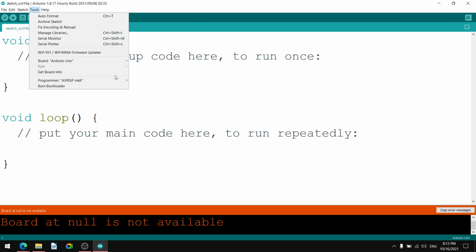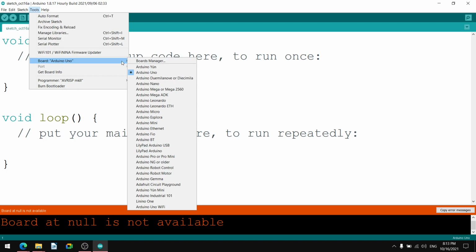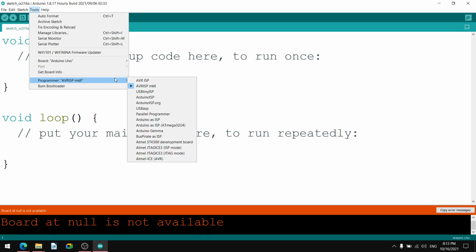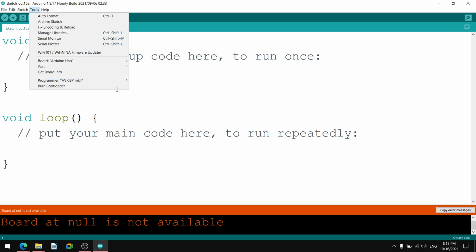And we can select that port. Get Board Info is also there. We can select the board, and we can get the board info also, for understanding and reading purposes. Then, whichever programmer we want, we can select, or otherwise you can keep the default one. And Burn Bootloader, sometimes where we want to burn a bootloader, in that case, we can use this command.